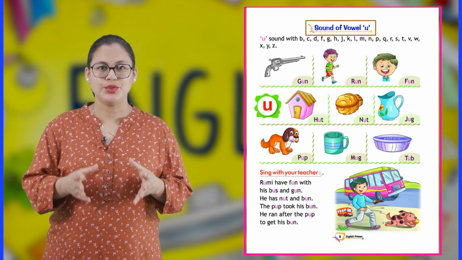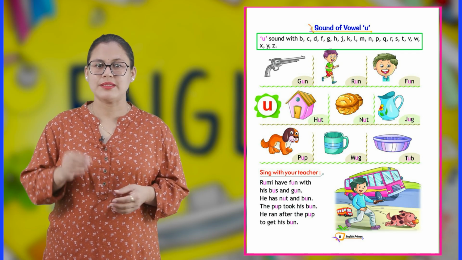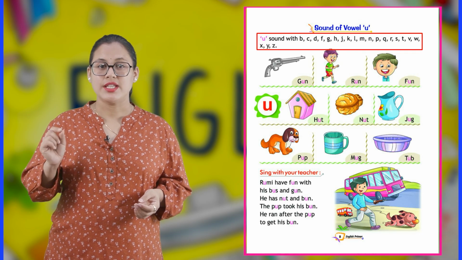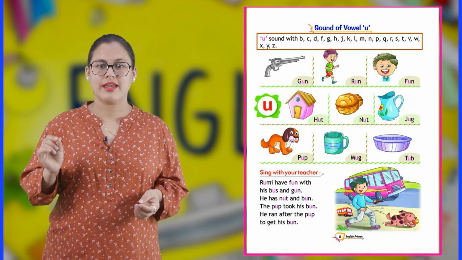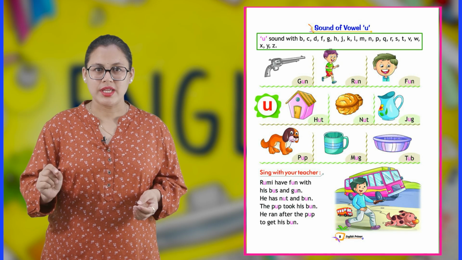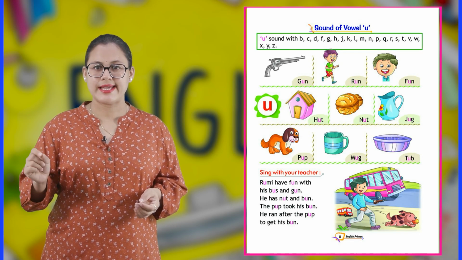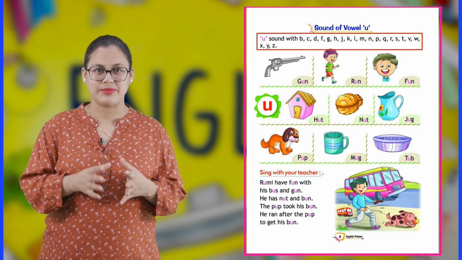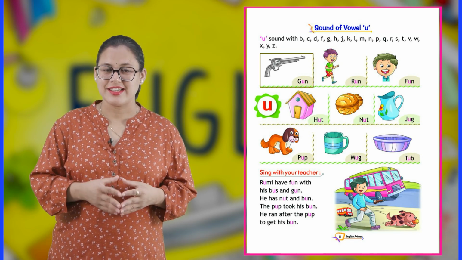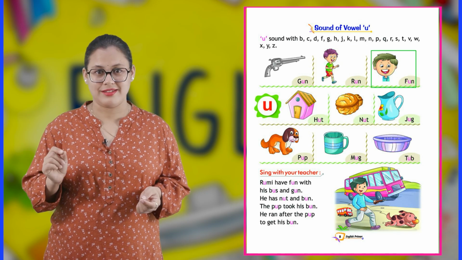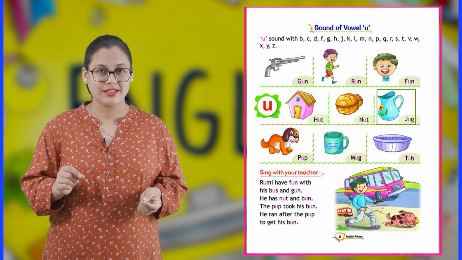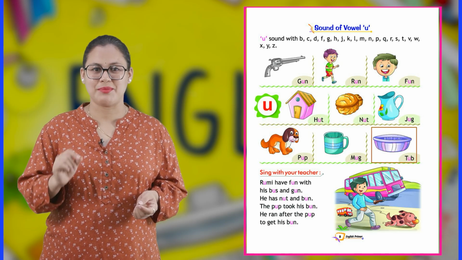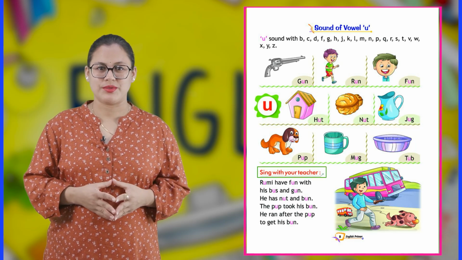Sound of vowel U. U sound with B, C, D, F, G, H, J, K, L, M, N, P, Q, R, S, T, V, W, X, Y, Z. Gun, run, fun, hut, nut, jug, pup, mug, tub. Sing with your teacher.